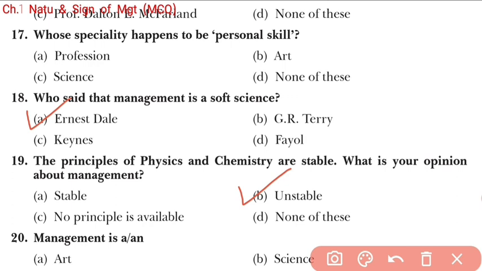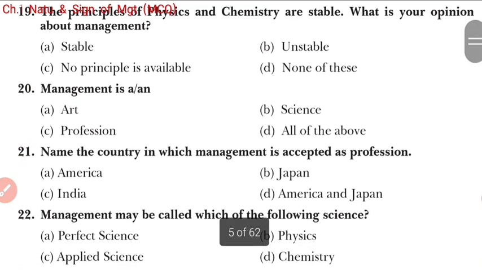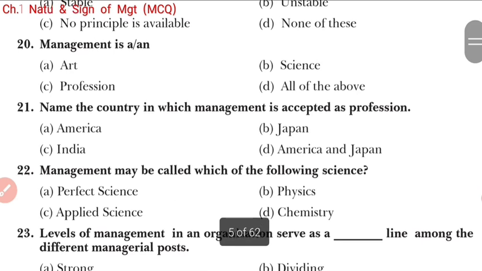But the principles of management are changeable because they deal with human behavior, and nothing can be predicted exactly about what the next behavior of an employee will be, right?